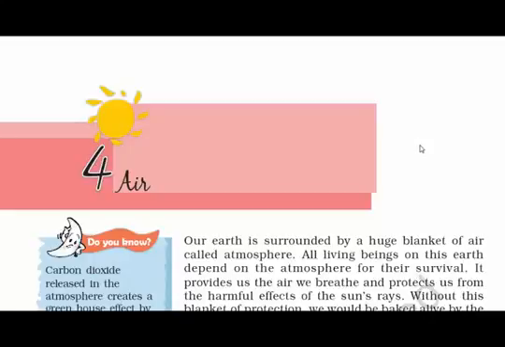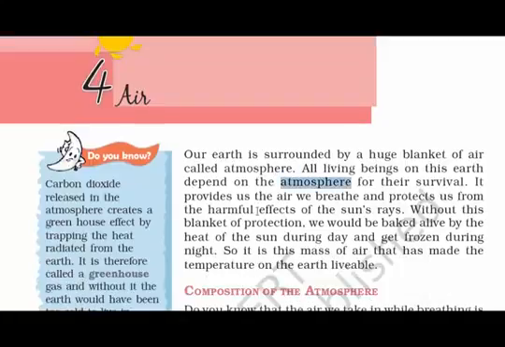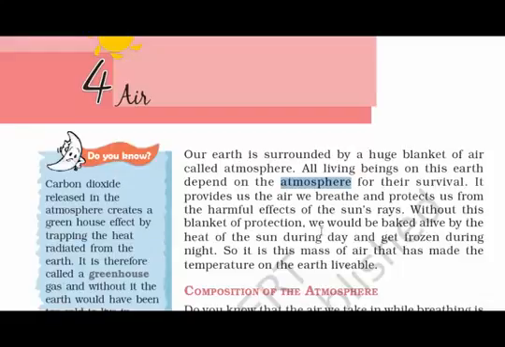Chapter 4, Air. As we all know, Earth is surrounded by a huge blanket of air called the atmosphere, and we all are dependent on it for our survival. It not only provides us the air we breathe, it also protects us from the harmful effects of the sun's rays. If there was no atmosphere, two things would have happened. We would have been burned alive by the heat of the sun during the day, and at night we would get frozen. So it is the mass of air that has made the temperature on the Earth livable.